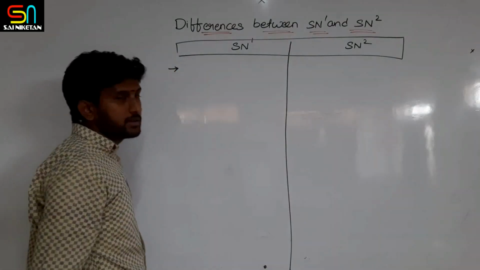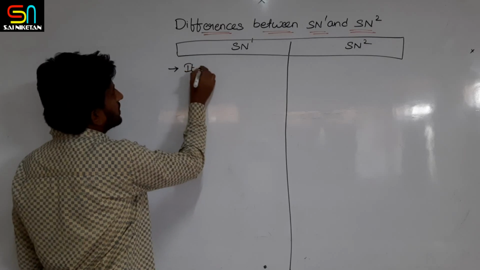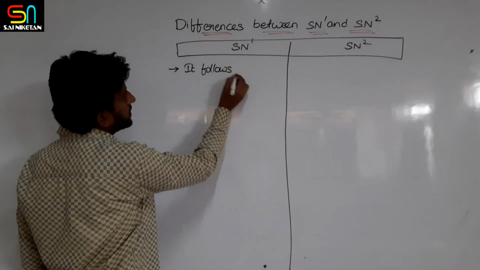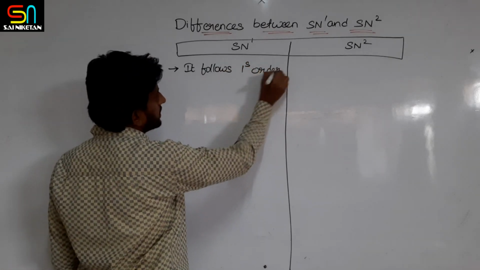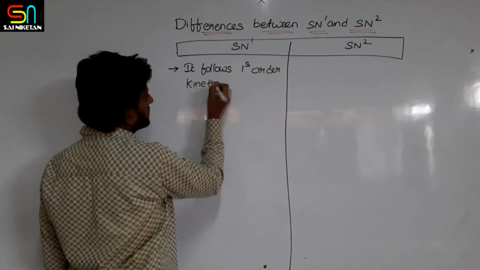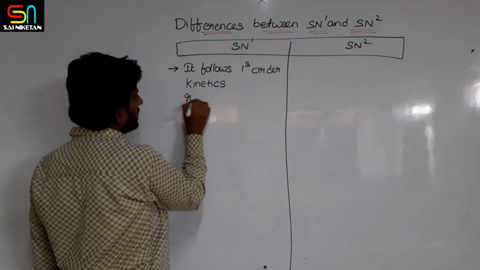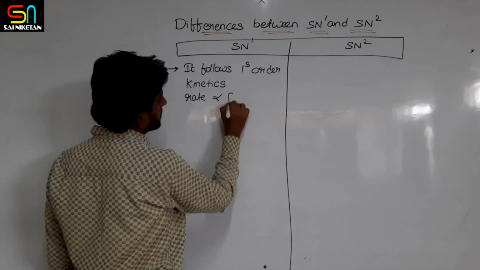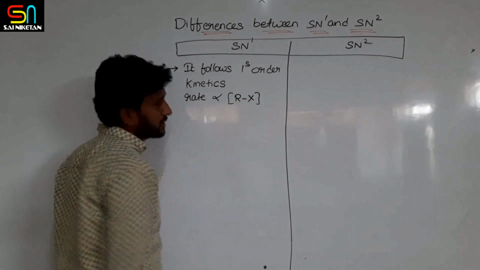First, in SN1, it follows first order kinetics. The rate of the reaction depends on only one molecule, that is, the concentration of the alkyl halide.